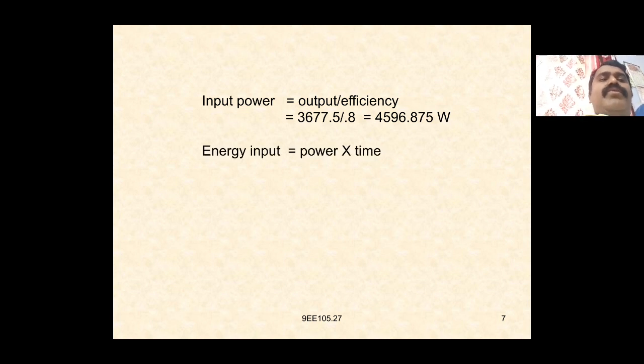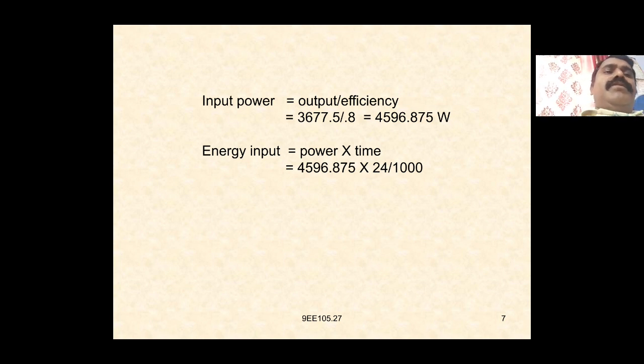Energy input is equal to power into time, 4596.875 into 24 by 1000, which is equal to 110.325 kilowatt hour. Efficiency given is 80%, so 80 divided by 100 is equal to 0.8.